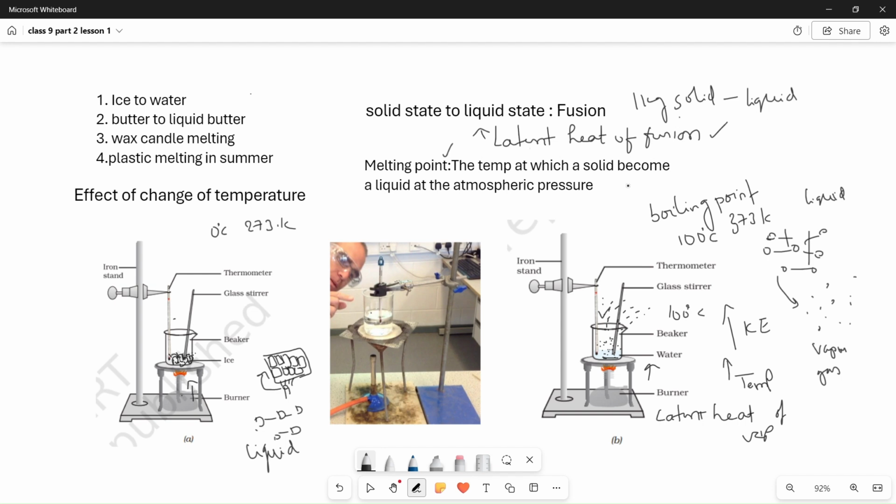Okay, so what is the process here? When the water molecules convert into the vapor state, water vapors, the process is called vaporization or evaporation. So this is all about the activity which shows the effect of change of temperature on melting point, boiling point, vaporization and melting, or fusion as well.